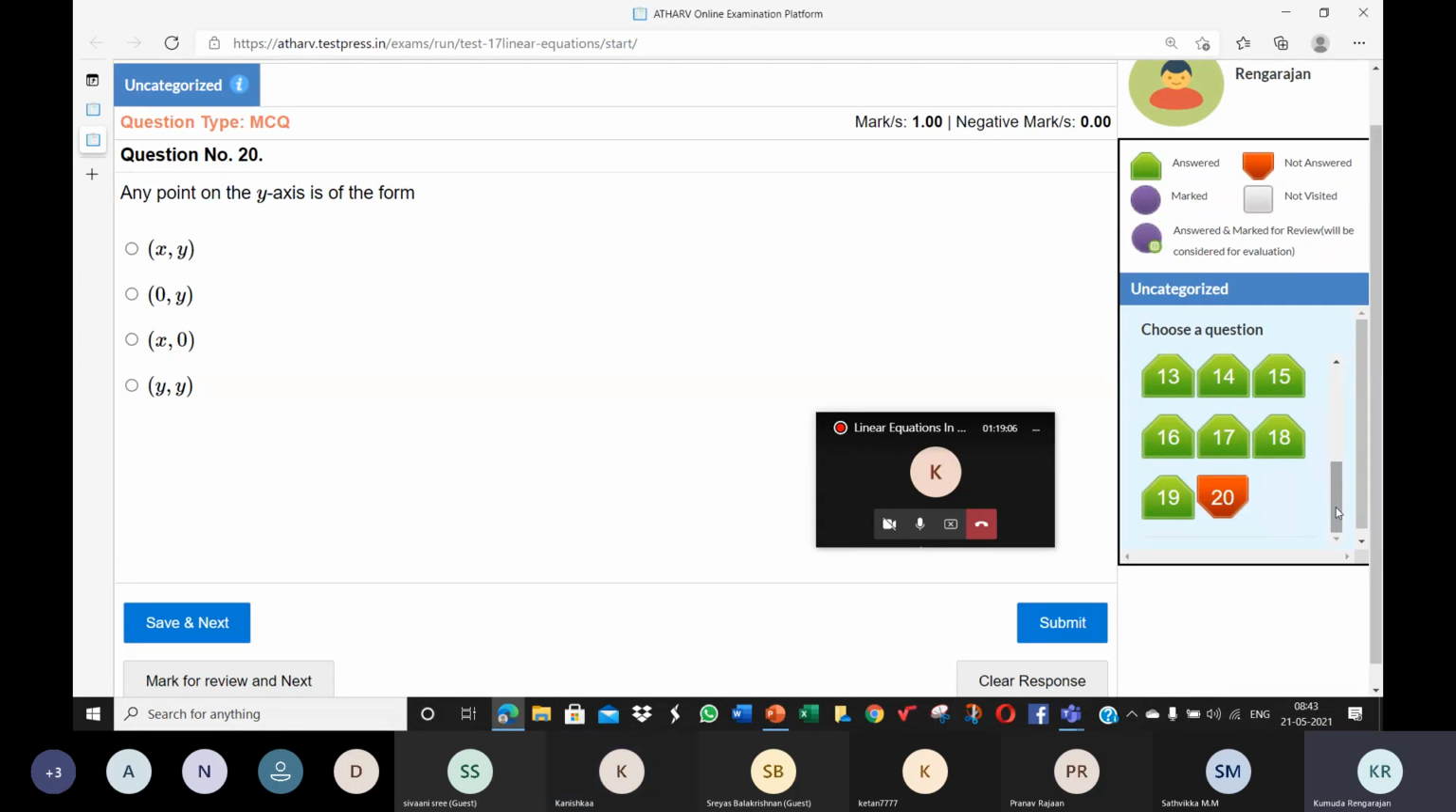Yeah, so every point on the y-axis is like 0, 1, 0, 2, 0, 3, 0, 4, or 0, -1, 0, -2. 0, 0 is not on the y-axis, it's the origin. On the y-axis, if you take any point on the y-axis, its x-coordinate is 0. So like 0, 10, 0, -15. So it's of the form 0, y.